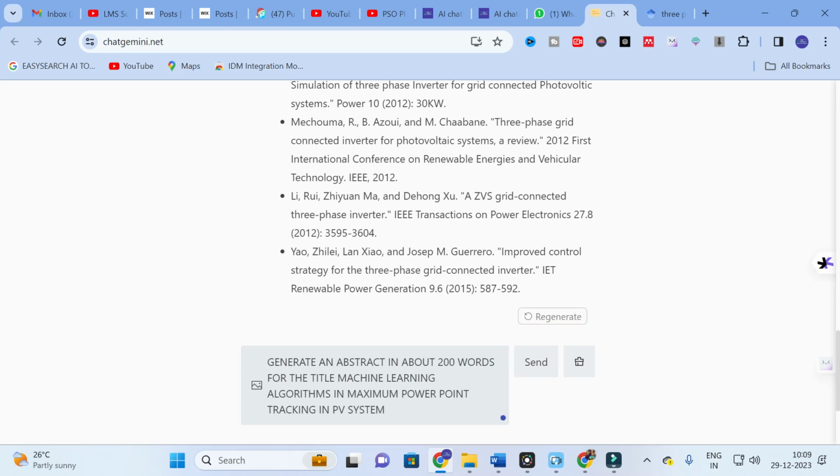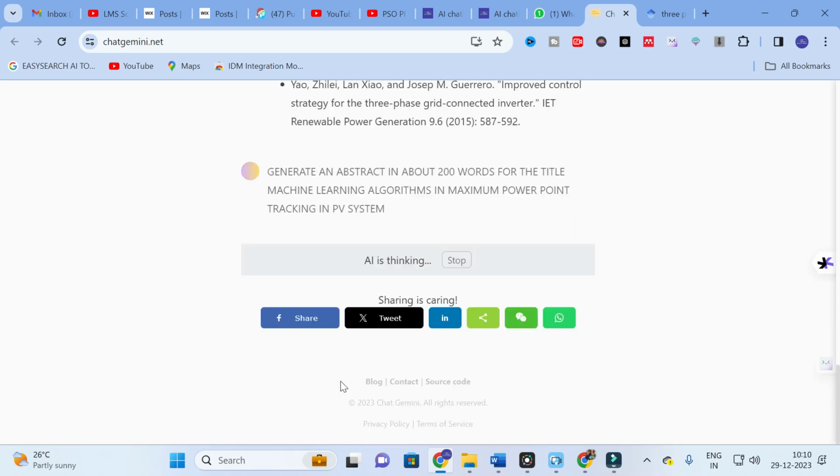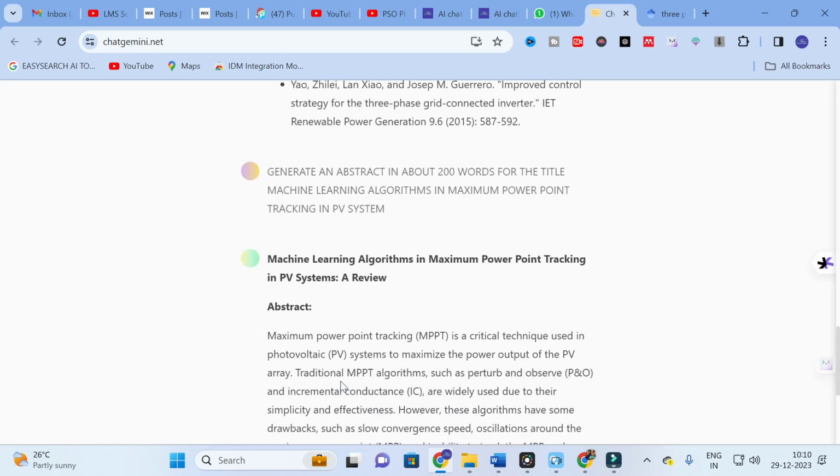So this is the input prompt I am going to give. Generate an abstract in about 200 words for the title machine learning algorithms in maximum power point tracking in PV system. So let us see whether this chat Gemini will generate better content or not.